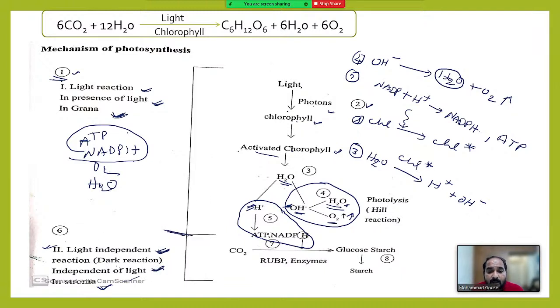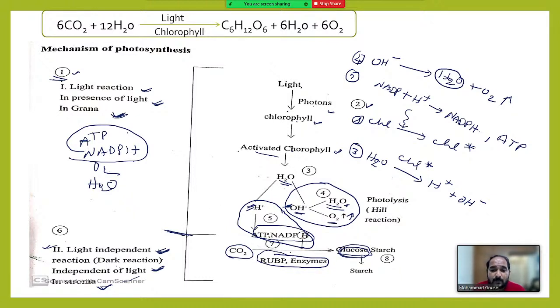Okay. During this process, carbon dioxide is fixed in the form of glucose or starch. Carbon dioxide is converted into glucose by using ATP and NADPH formed in light reaction. During this process, several intermediate compounds like RUBP and enzymes are useful.